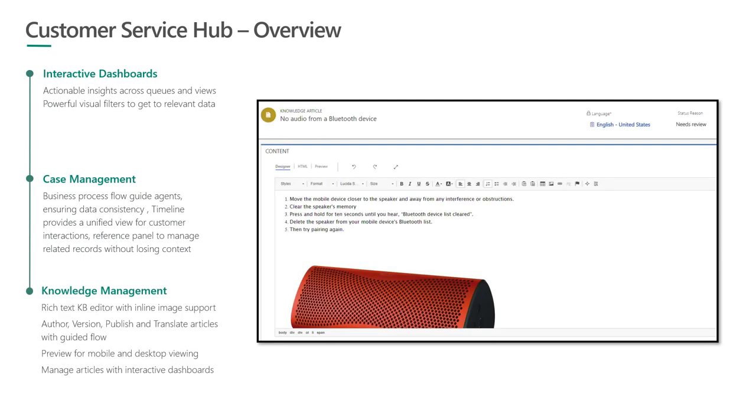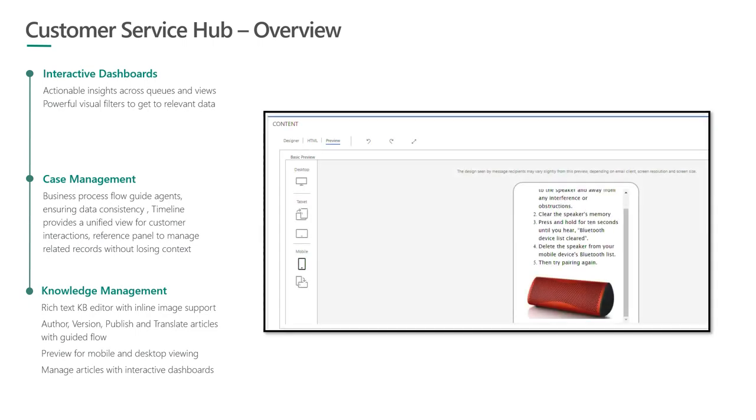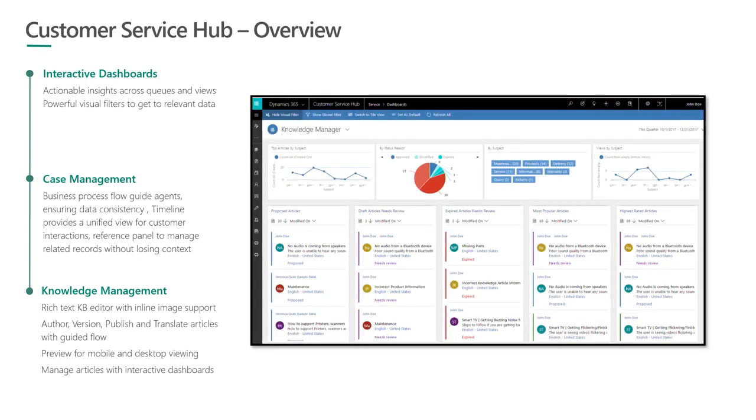You can also author and manage knowledge articles from within Customer Service Hub. Just a quick overview: we have rich text knowledge article capabilities, so you can author rich content. You can also preview how the content would look across different devices and form factors. We provide the complete knowledge management lifecycle within the product, and we also provide rich interactive dashboards that can be used by knowledge managers or content managers to look at what kind of knowledge articles are present in the system and what their state is and so on.